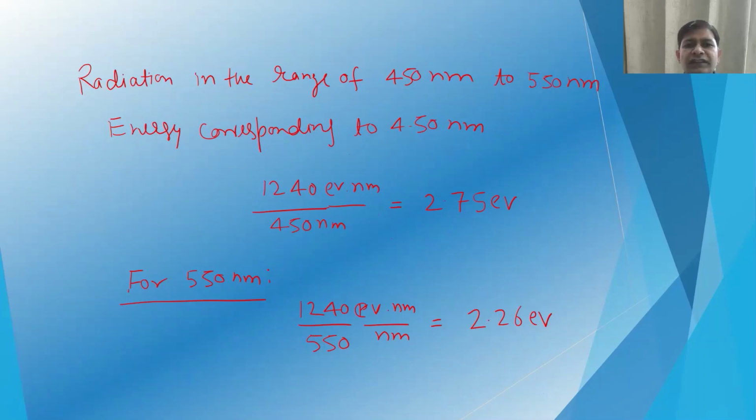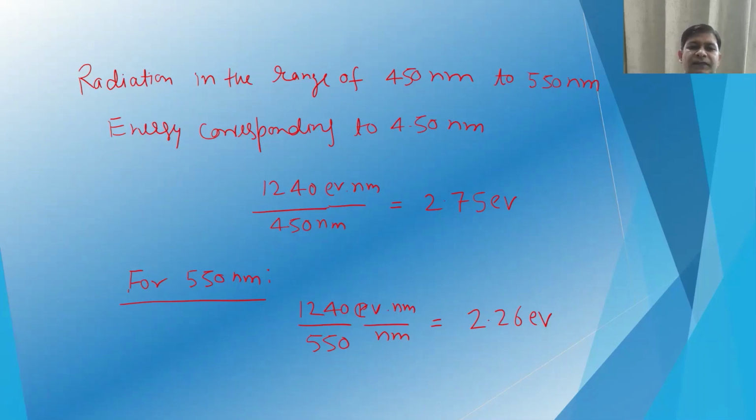The corresponding energy to 450 nanometer will be 2.75 electron volt, because if we put the value of hc, which is 1240 electron volt nanometer divided by 450 nanometer, we will have 2.75 electron volt. For 550 nanometer, we can similarly calculate, so that will be 2.26 electron volt.